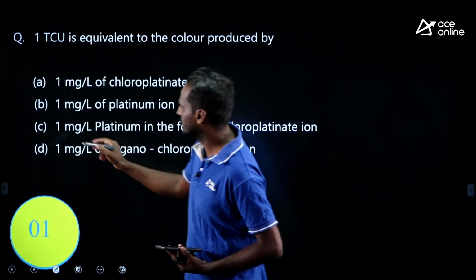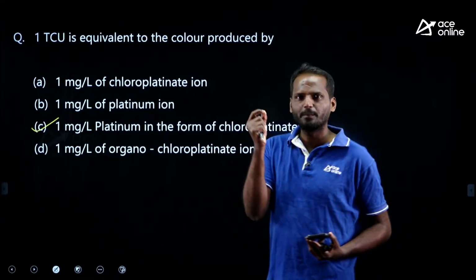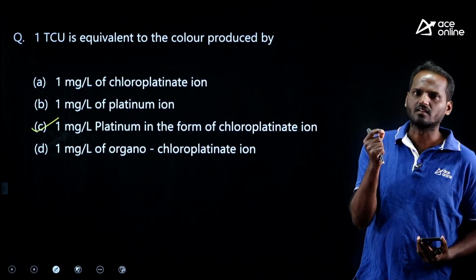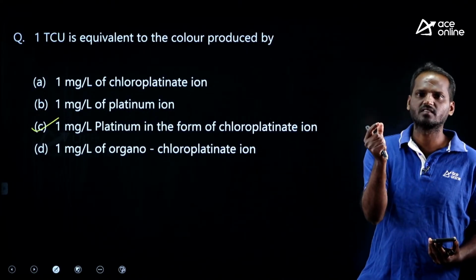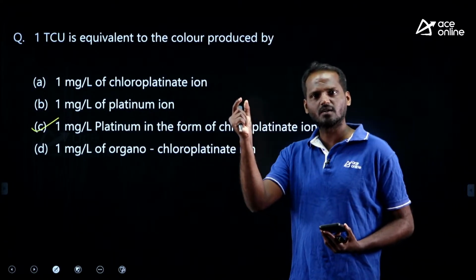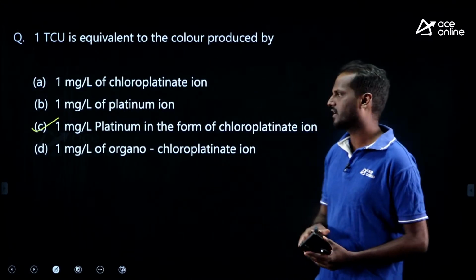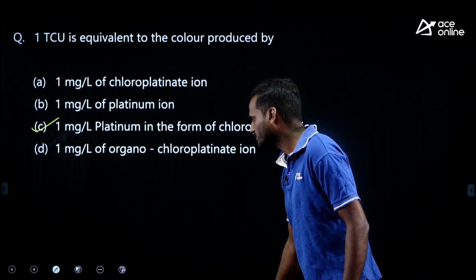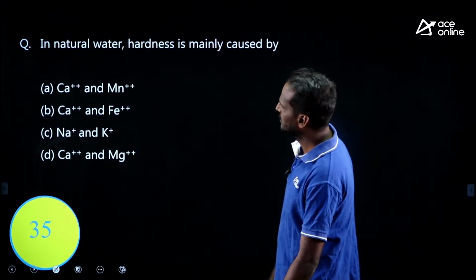Option C is correct. One true color unit means we add 1 milligram of platinum in the form of chloroplatinate ion in 1 liter of suspension. The color produced by that suspension is the standard color, that is one true color unit. Option C is correct. Very easy, simple question.